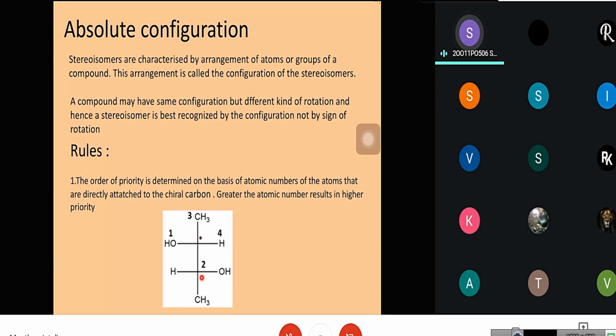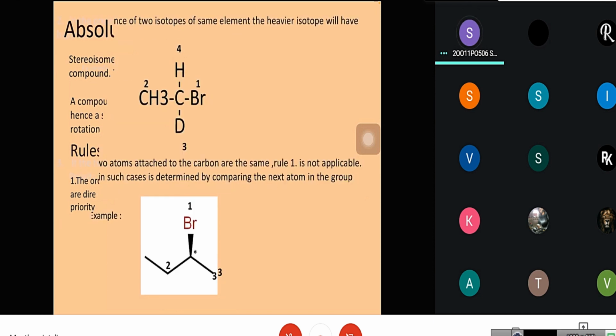The second priority goes to this chiral carbon because it is attached to another OH group and methyl, and the third priority goes to the methyl. The fourth priority goes to the hydrogen atom. Here we can see that it follows an anti-clockwise rotation.